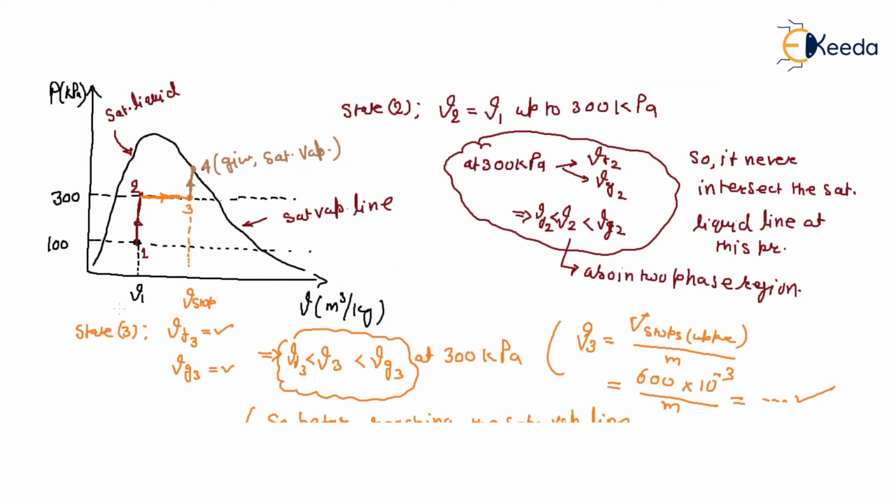So initially the piston is at the lower stop, at which the pressure is 100 and the volume is V1. Now if heat is supplied, the pressure builds up inside the cylinder, but the piston doesn't move up to 300 kilopascal, right?